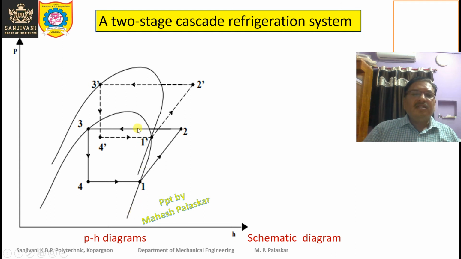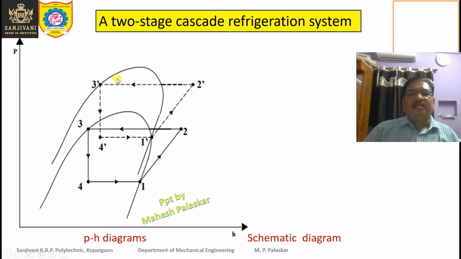And this cycle 1 2 3 4 1 represents the low temperature cascade refrigeration system, and the higher stage cascade refrigeration system is represented by the lines 1 dash to 2 dash, 3 dash, 4 dash, back to 1 dash.